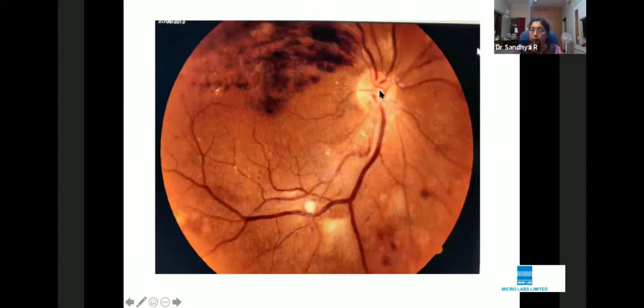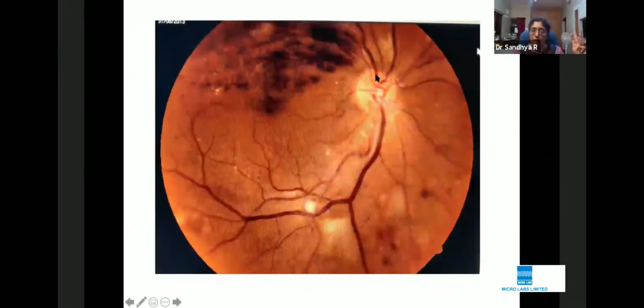The cup, you see a vessel, probably a cilioretinal arising here, and the cup appears normal and the cilioretinal is also perfused. So this is your disc. And there are no optociliary shunts. There are no other anomalous vessels over here, including NVD. So after this, at this point of time, I have an idea that there is no glaucoma, there is no NVD, but there are some cottonwool spots.